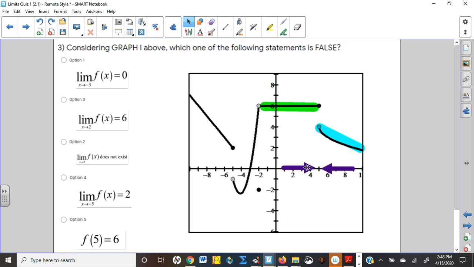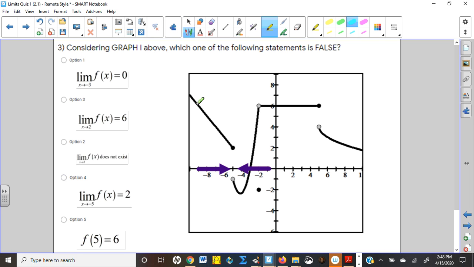What about the limit as we approach -5? Is that equal to 2? Well, it does seem like a lot of these answers or questions you partially answered on problem one, but the left limit is approaching a height of 2. Unfortunately, the right limit is approaching a height of -1. Remember we talked about that? And so the two one-sided limits do not agree, and so the function cannot have a limit there. And so that, I believe, is the one that is going to be false.